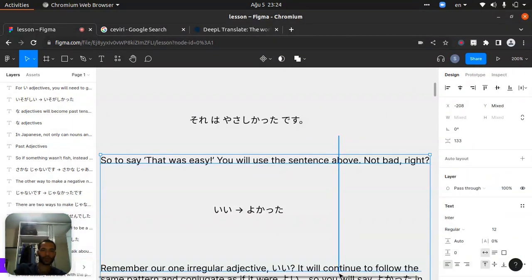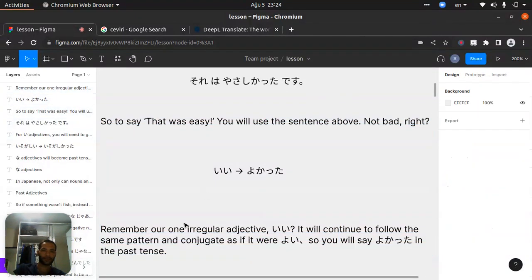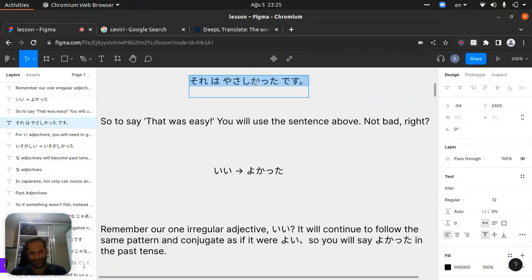Here we have another sentence. So let me check it. Sore wa yasashikatta. What does it mean?